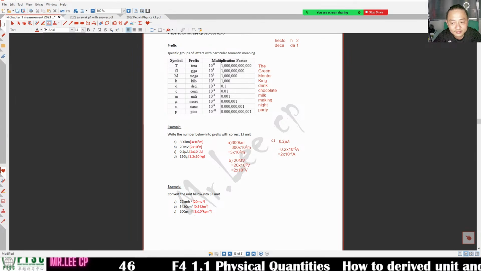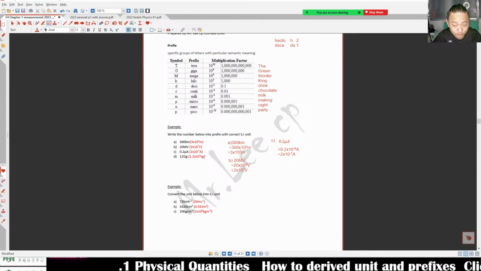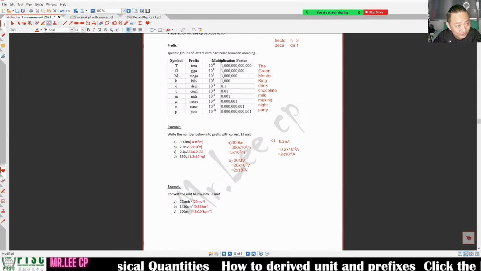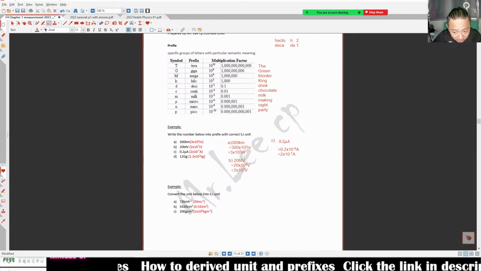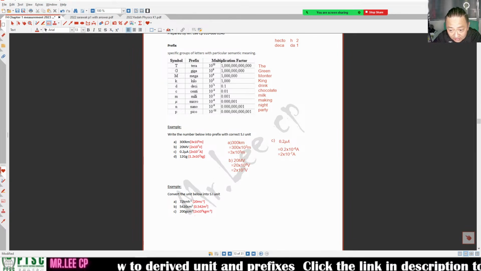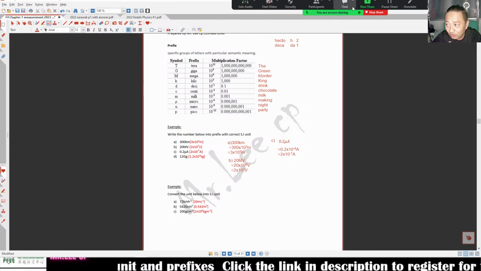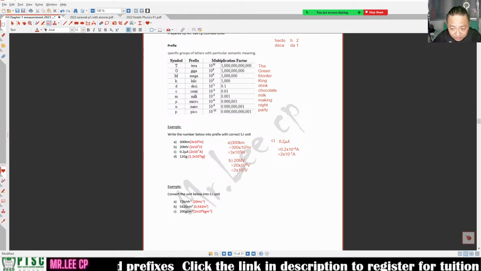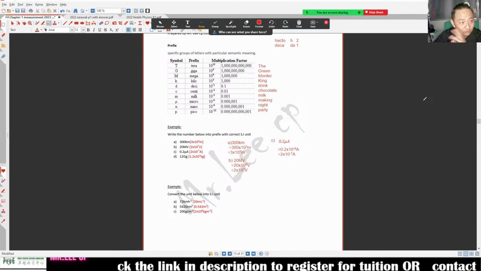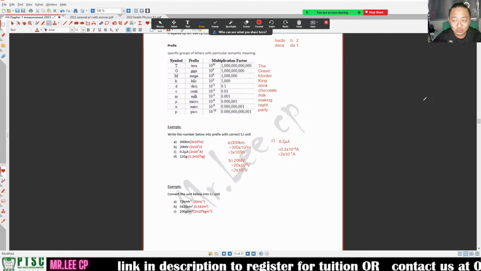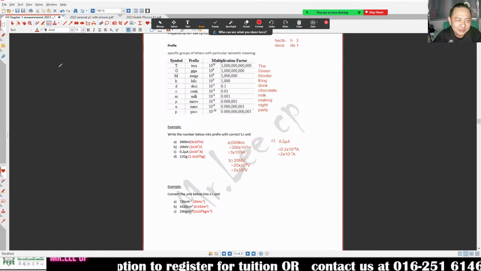Are you okay with here? This kind of question will be slightly harder. I need to teach you how to do it first. You see, this one is K, this one is giga, and this one is kilo. Because this one still has a prefix, not like just now with no prefix, when there is a prefix, then how? You need to minus it. But I want to teach you how to do it, understand first.